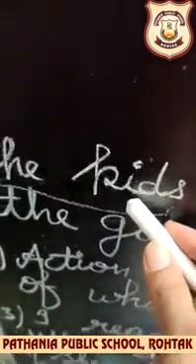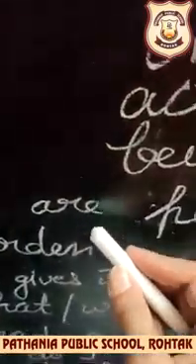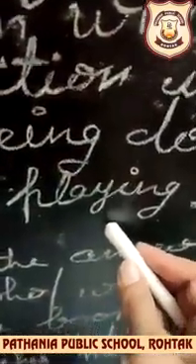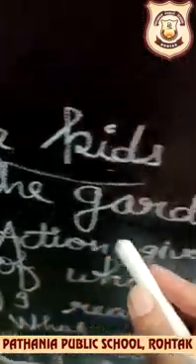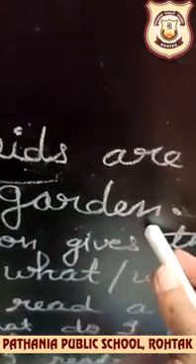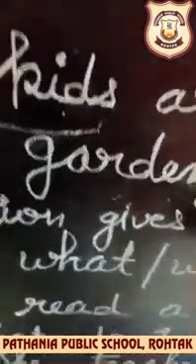The kids is a subject, no doubt. Are is a helping verb. Playing is a verb, but the garden is not an object. I hope now it is clear. Next point.